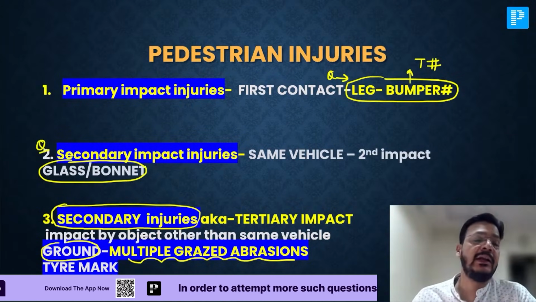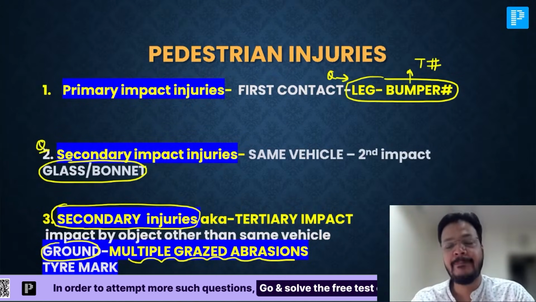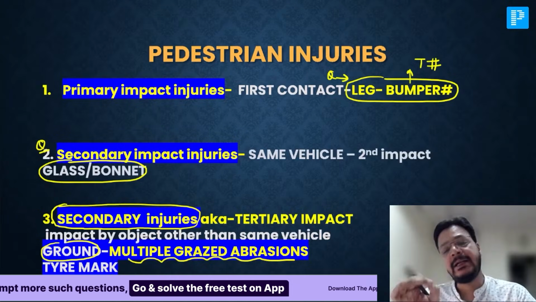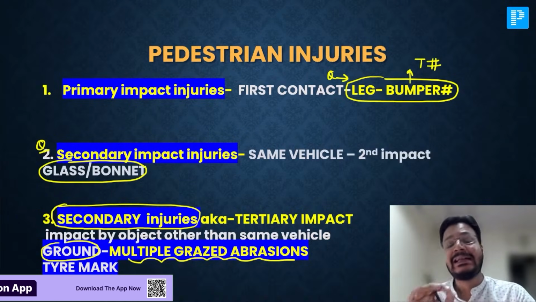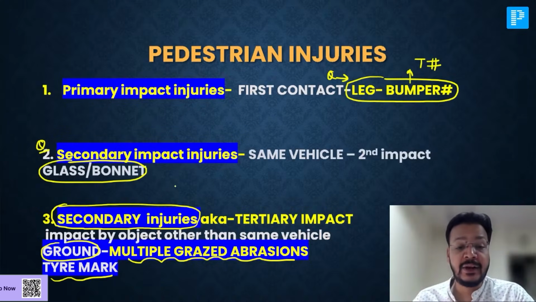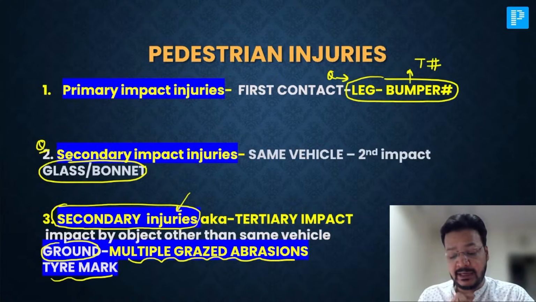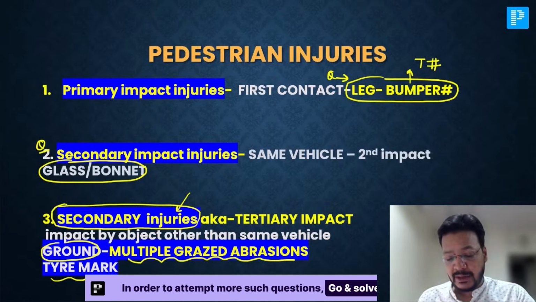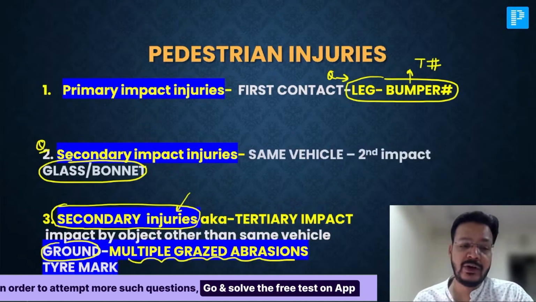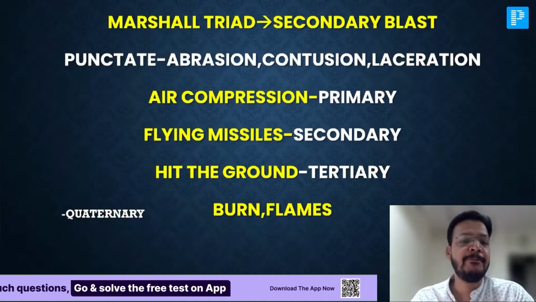Glass and bonnet, if you fall onto the glass and bonnet, that is a secondary impact injury. Hitting on the ground, multiple graze abrasions, tire marks are tertiary impact, but in your exam you won't get tertiary impact, you will get a word. Yes, it will come, I'll discuss blast injury. Okay, that is a secondary injury. You asked whether you will get a question on blast injury or not. Yes, this is a very important word.